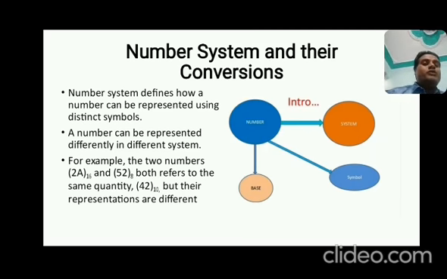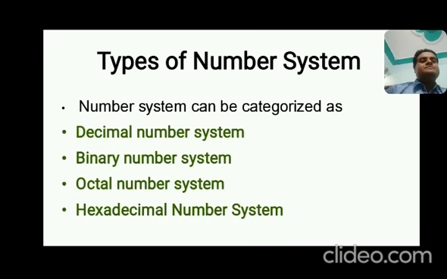That means 42 can be represented as 2A in hexadecimal notation, 52 in octal notation. Okay, that means 42 has different representation values. So in this example, you can see number, their base and symbol. So these three concepts make the system. So come to the next slide.